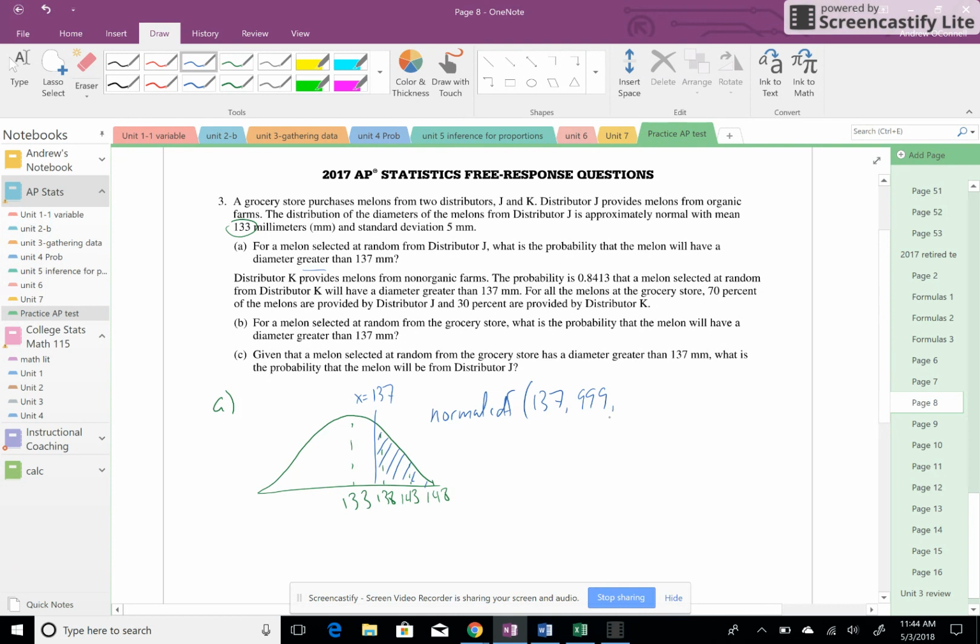That'd be a huge melon. 133 and 5. It should give you about 21.19%. Just some notation. Should probably say something like the probability that X is greater than 137 is equal to that.